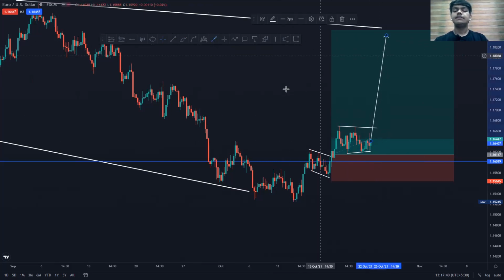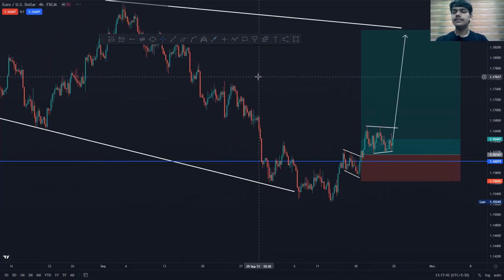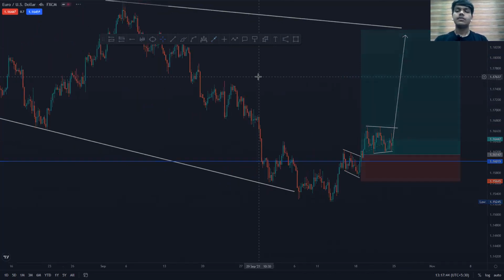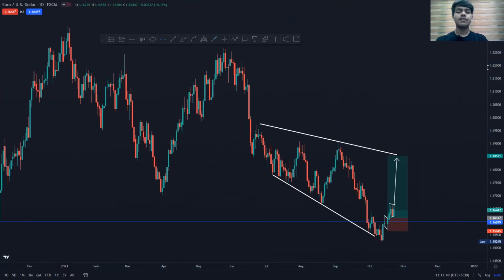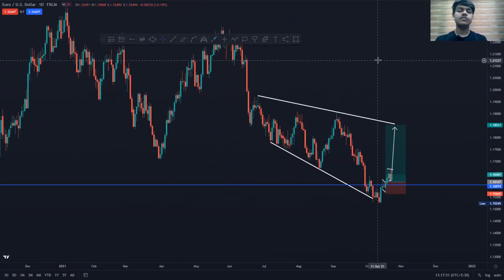So the point I'm going to discuss here is one of the most important things, which is the correlation factor. The correlation factor also works in the market, and you have to understand how the correlation works. EUR/USD is 100% negatively correlated with the DXY. And if I talk about other pairs, like USD/CHF, USD is also 100% negatively correlated.